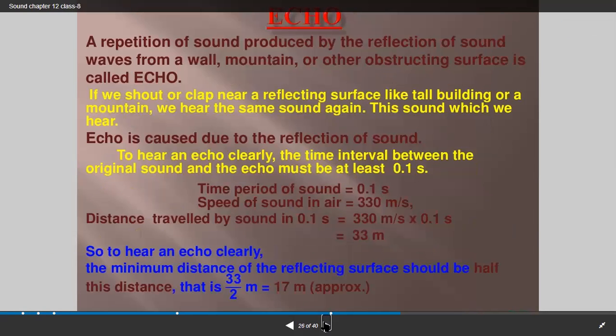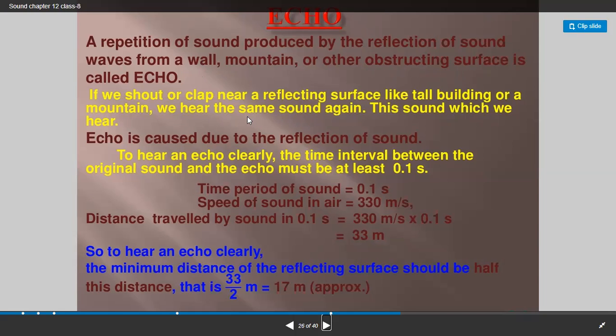Then what is meant by echo? The repetition of sound after it has happened. Why is it happening? Because of the reflection of sound waves from a wall, mountain, or other obstructing surface, it is called echo. So the repetition of sound produced by the reflection of sound waves from a wall. The sound wave will go and hit the wall or mountain or other obstructing surface and reflect back. That is called echo. If we shout or clap near a reflecting surface like a tall building or a mountain, we hear the same sound again. This sound which we hear.